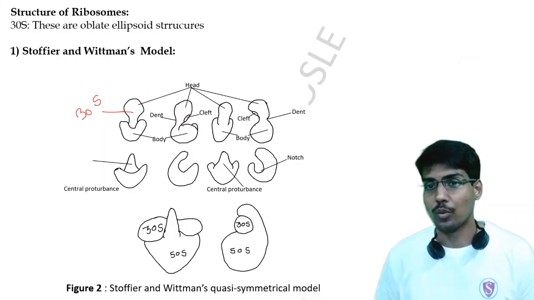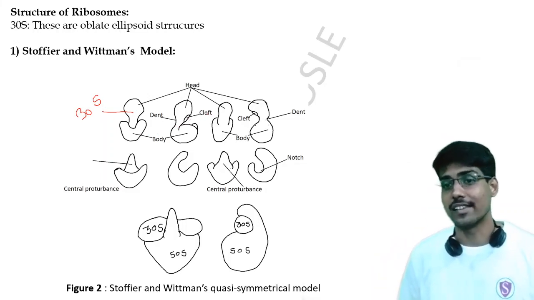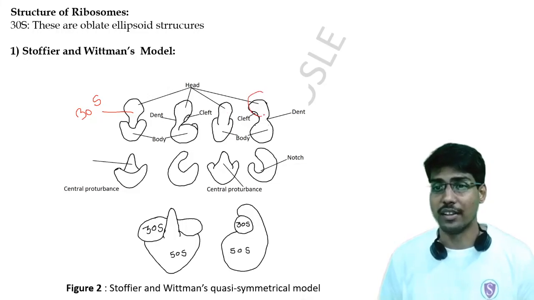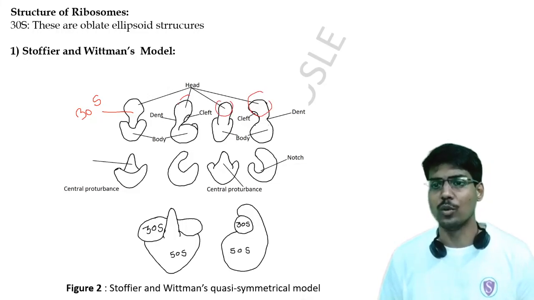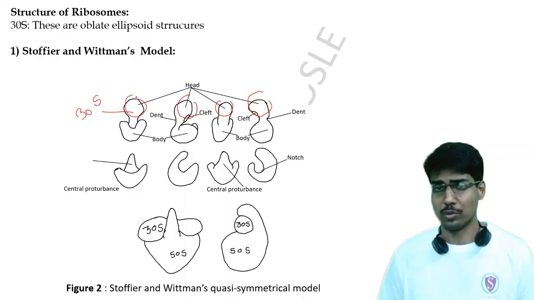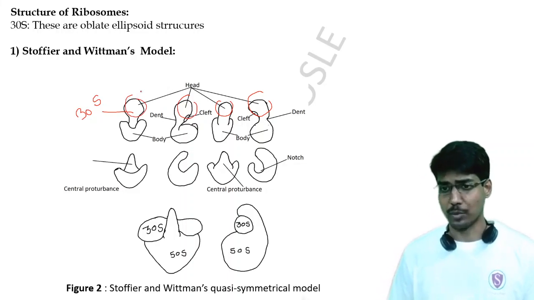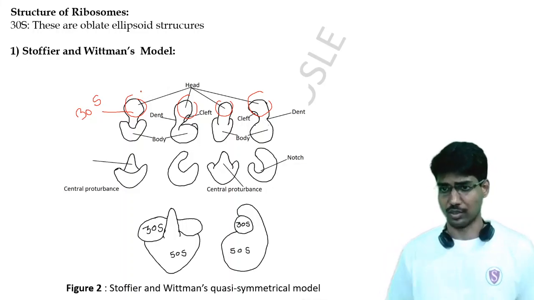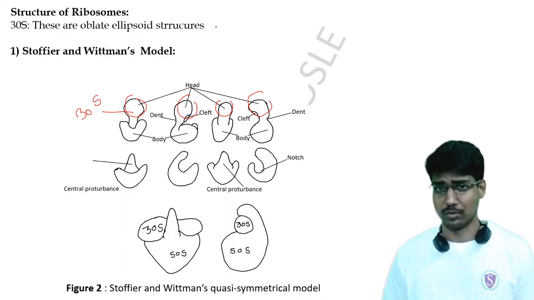What Stoffler and Wittmann's model says is that this 30S ribosomal unit has a head over it. This is a single ribosome, with the picture taken from all sides. These are the four angles of the ribosomal structure.